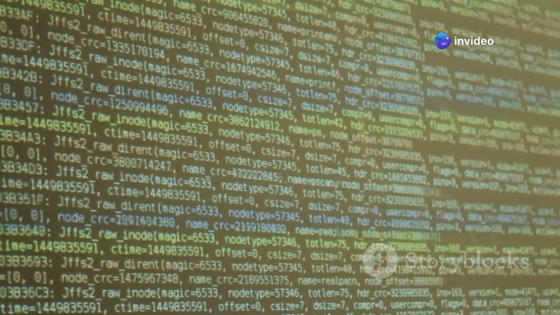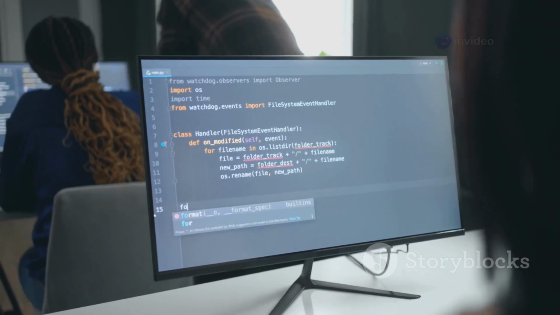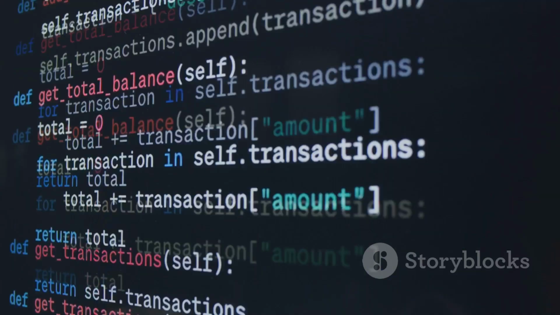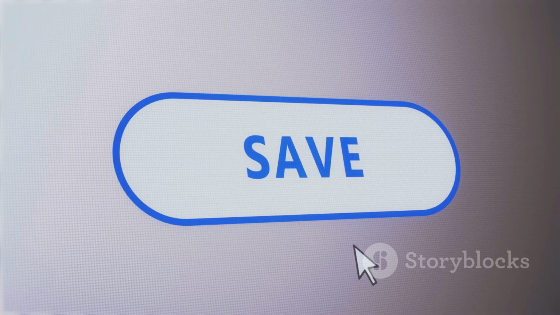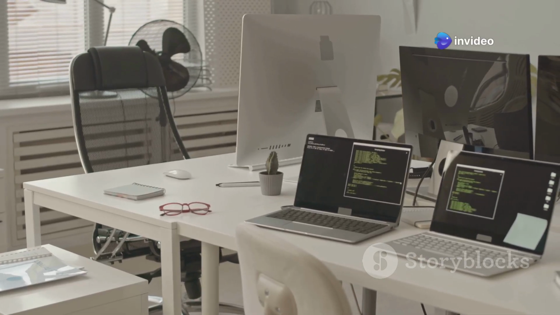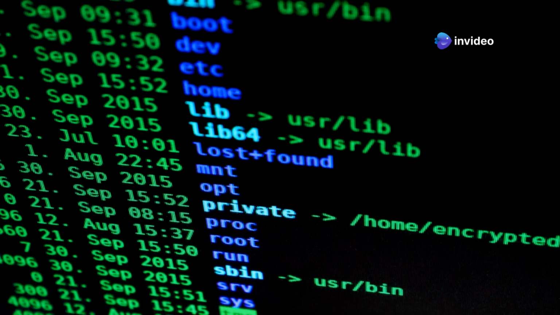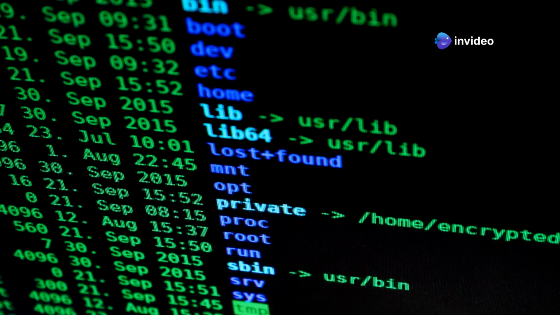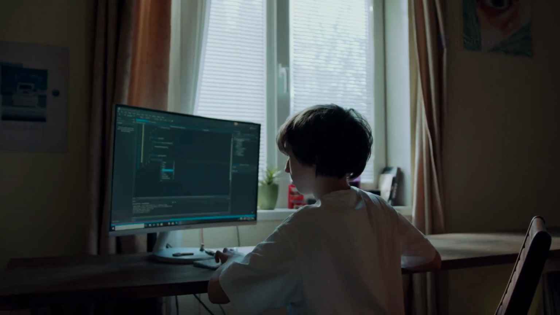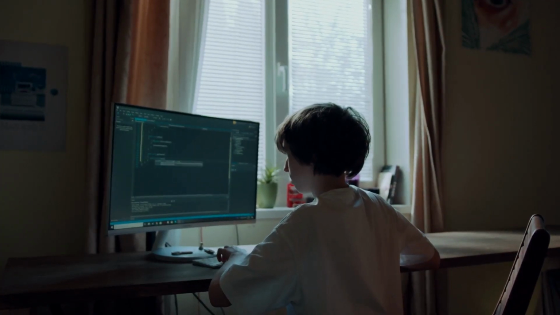Type your Python code, for example, print("This is my first saved program"). Then, go to File, then Save and name your file something like first.py. Save it to your desktop so it's easy to find. Once your file is saved, you can run it from the terminal. First, you need to navigate to the location where you saved the file. Since we saved it to the desktop, you can type the command cd Desktop and press Enter.